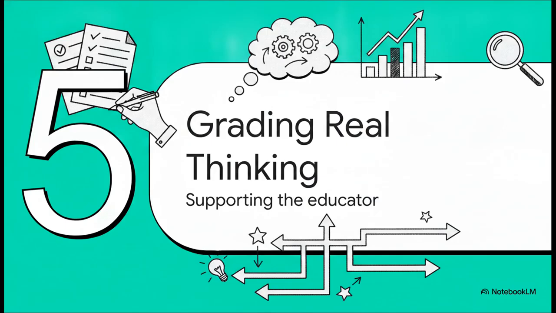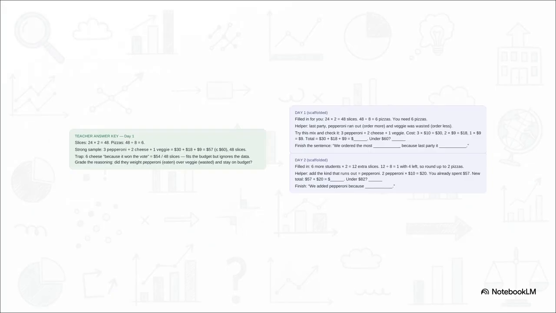Let's shift gears for our final section, Part 5, Grading the Real Thinking. Take a look at the differentiation built in here. On one hand, you've got this clean, super efficient teacher answer key. But on the other, you have scaffolded student pages. For learners who might need a little more support, the key arithmetic numbers are pre-filled, and they're provided with sentence frames to help them articulate their reasoning. The actual critical thinking part, deciding which pizza to order and why, stays entirely with the student. It just proves that differentiation definitely doesn't have to mean dumbing down the logic.